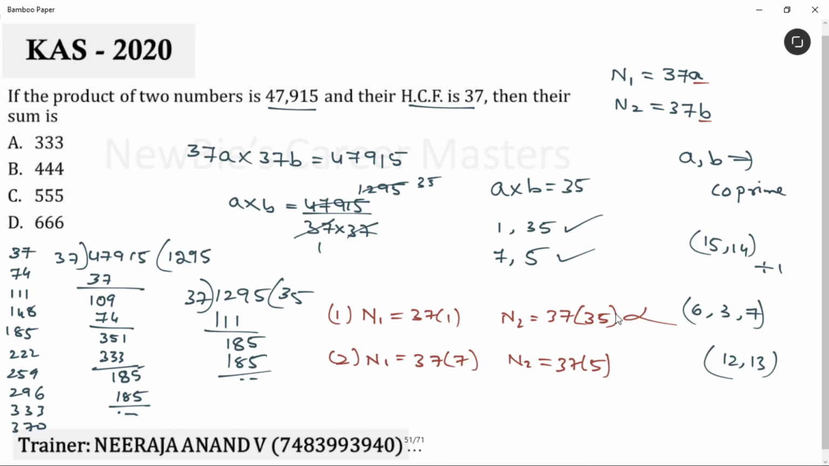Why, ma'am? Very simple. See, the product of these two is greater than a 3-digit number, right? That's the reason. Then we can take the second possibility as the correct answer for this question. Now, N1 value is 37 into 7, 259. N2 value is 37 into 5, 185. What is the summation? 444. That's it. Option B is the answer for this question. I hope this is clear.